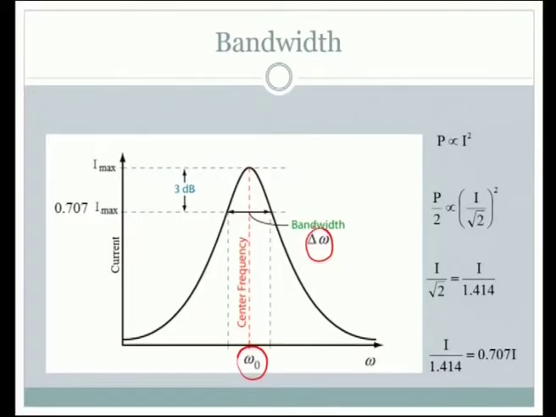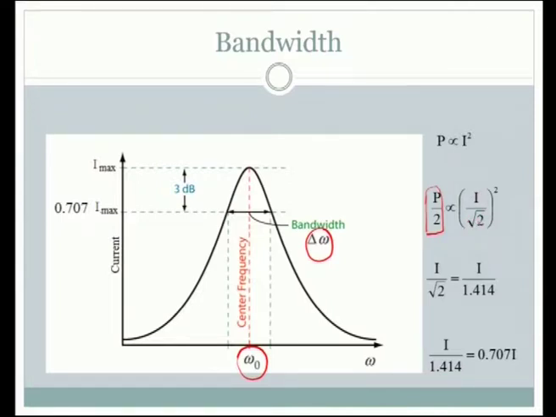Have a look at the expressions that I have given here. See, when we take power is proportional to I square for any circuit, and power is to be reduced by half, so P by 2 here we have. If this has to be reduced by half, then the current has to be reduced by square root of 2.